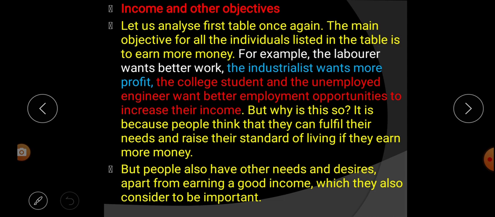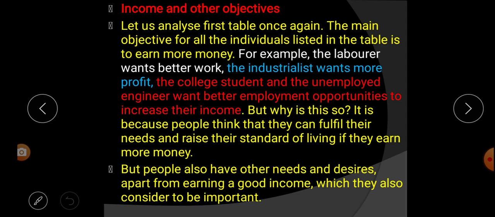So according to people's thinking, they want more money to fulfill their desires and to have a good standard of living.